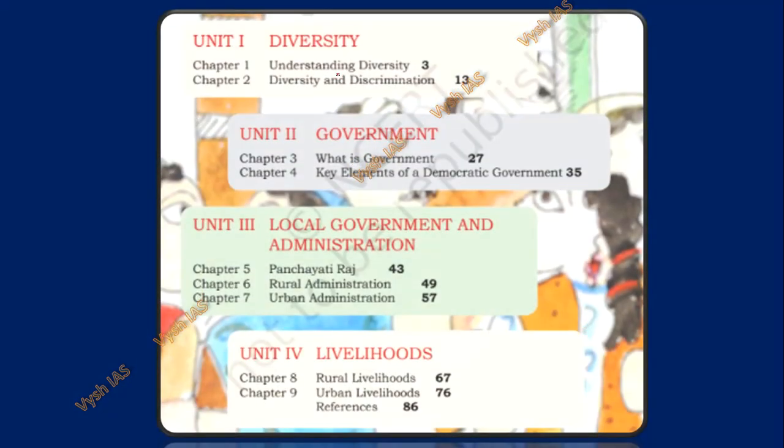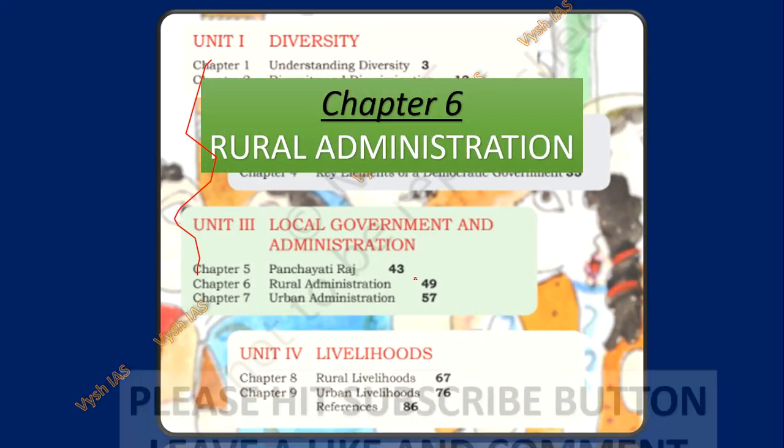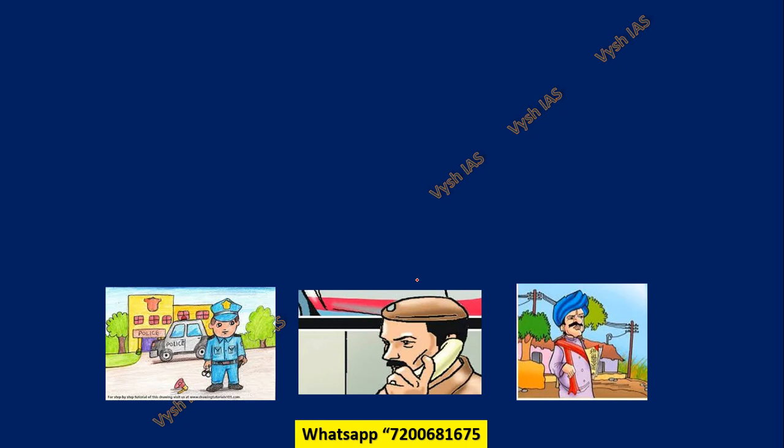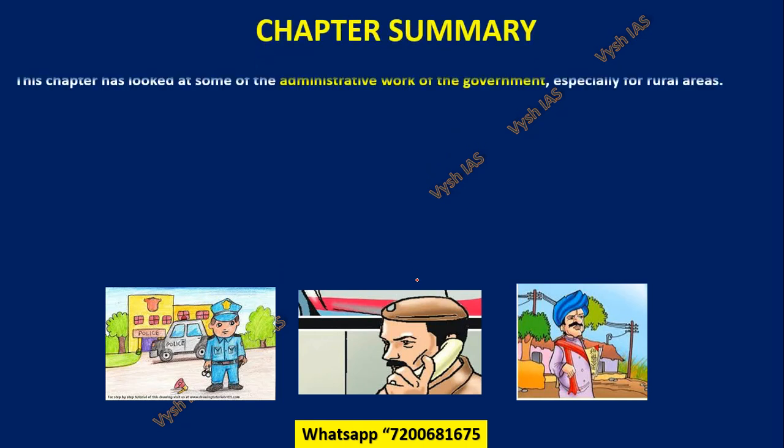So this textbook, if you see, we have done chapter 1, 2, 3, 4, 5. Now chapter 6, which is rural administration, we will do, and this one is again a very small chapter. Meaning only 3, 4 slides I have, and I'll tell you what they have covered. The summary I will tell you first itself.